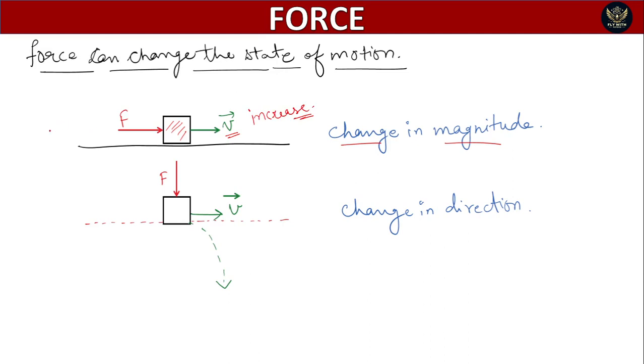So when the force is parallel to the direction of v, the velocity will increase and there is a change in the magnitude of velocity. But what about when we apply the force in a perpendicular direction to the velocity? For a body which is moving horizontally in the v direction, if the force is acting perpendicular to the velocity, then there is a change in direction.